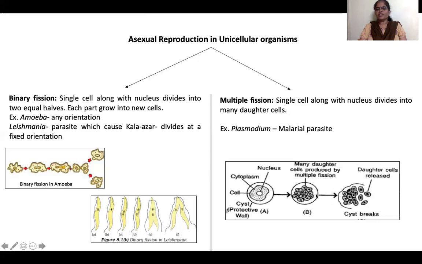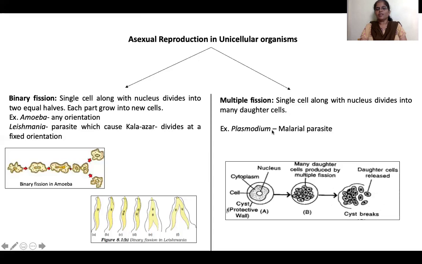Then under favorable conditions, the cell wall, the cyst, breaks and the daughter cells are released into our body. Thus, we get infected with malaria. If it were binary fission, the infection wouldn't be so fast. Since it is multiple fission, infection of malaria in the human body drastically increases.